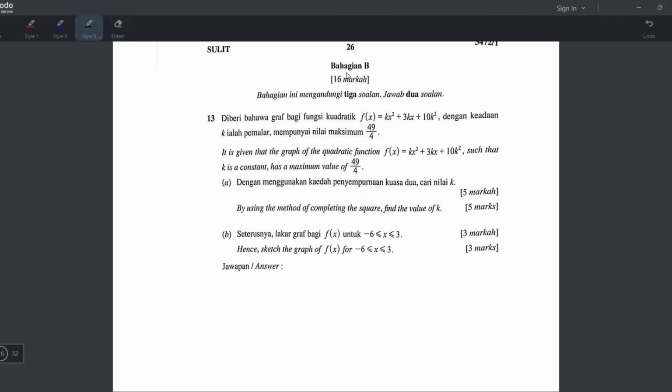Okay, let's do Section B. This section contains 3 questions, answer 2 questions. But I will answer all 3 questions in this video. Okay, so let's do 13. Okay, I see the words quadratic function. So which chapter? Form 4, chapter 2.